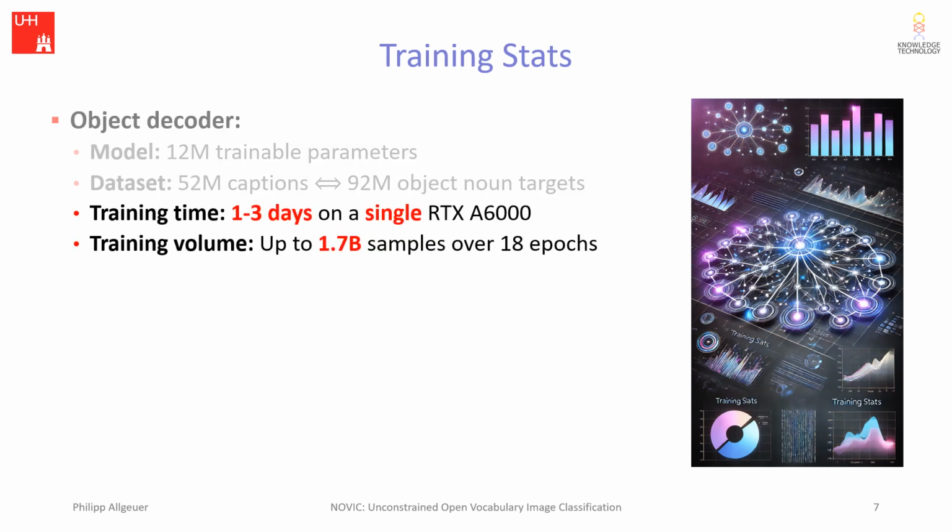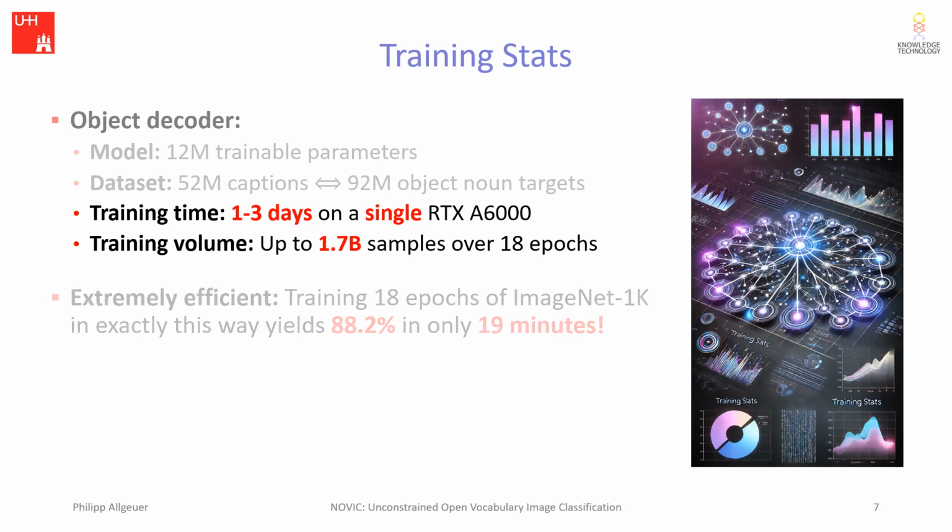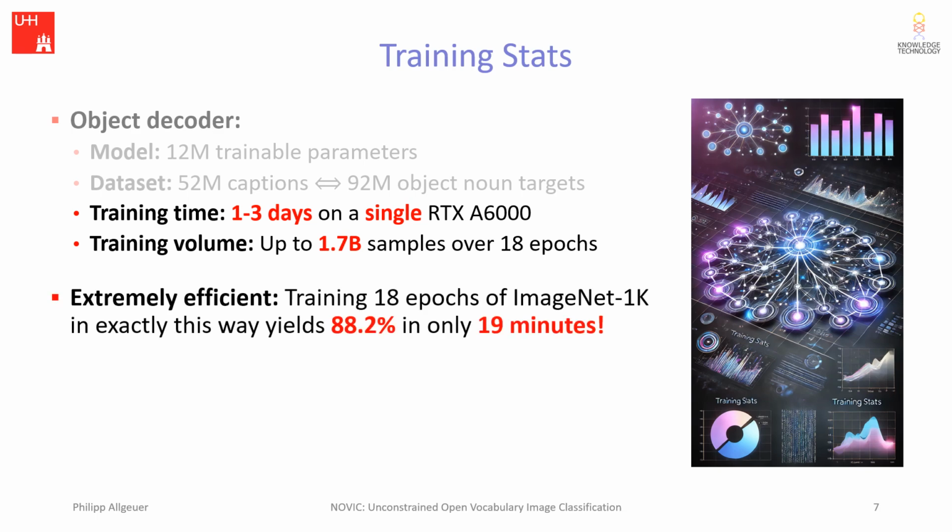This takes 1 to 3 days on a single RTX A6000, which is quite impressive considering that up to 1.7 billion samples are being seen over 18 epochs by a single GPU. This is extremely efficient. To put this into perspective, training 18 epochs of ImageNet-1K in exactly this way yields 88.2% accuracy in only 19 minutes. This top-1 accuracy is actually not far at all behind state-of-the-art performance.